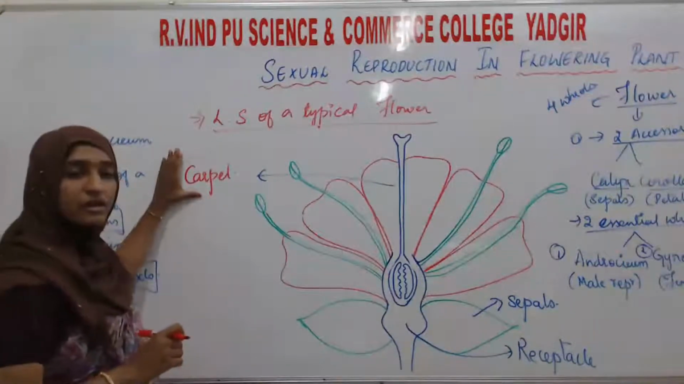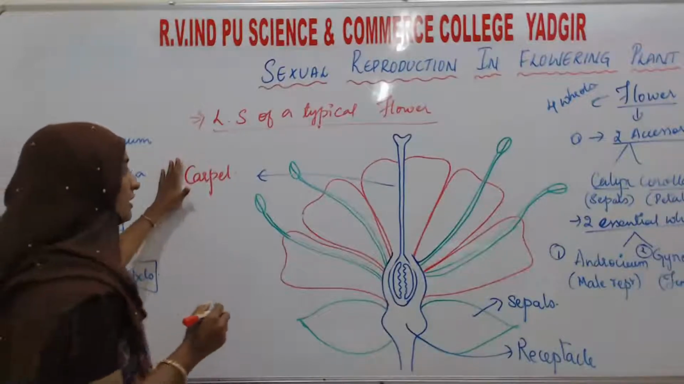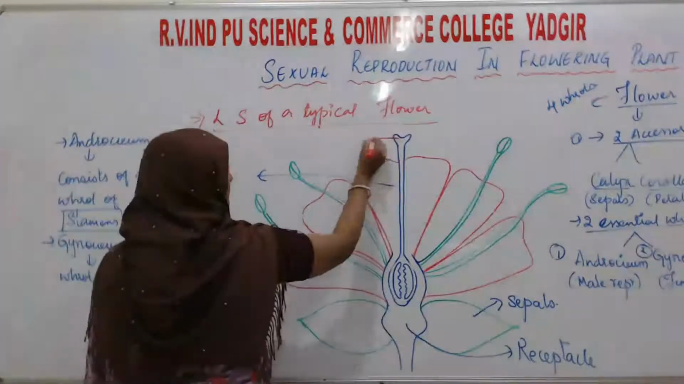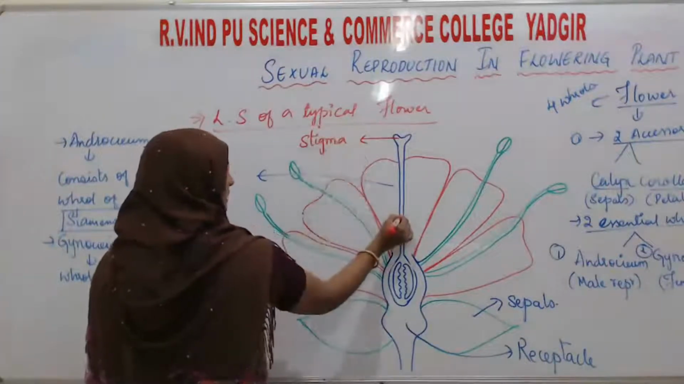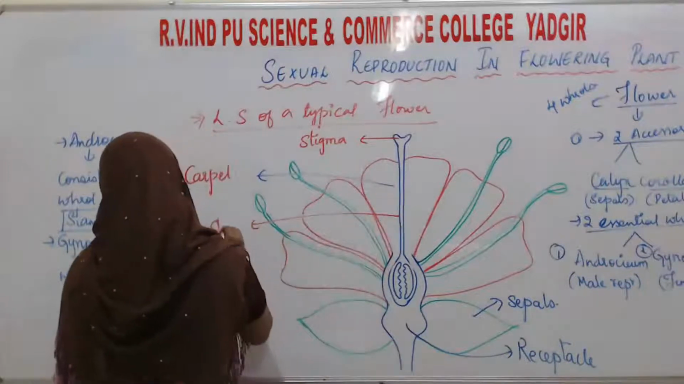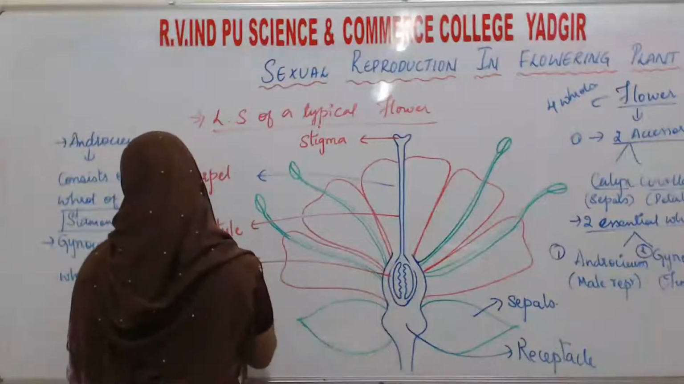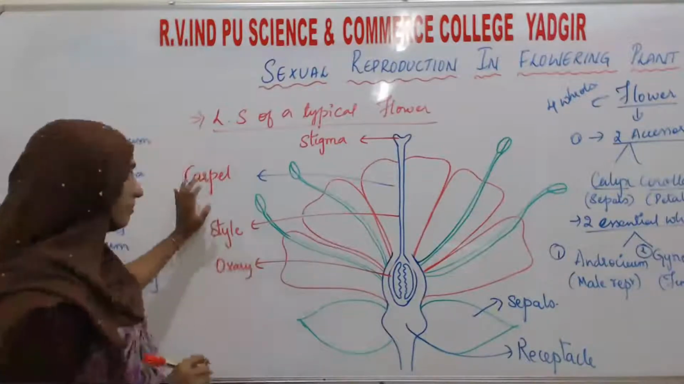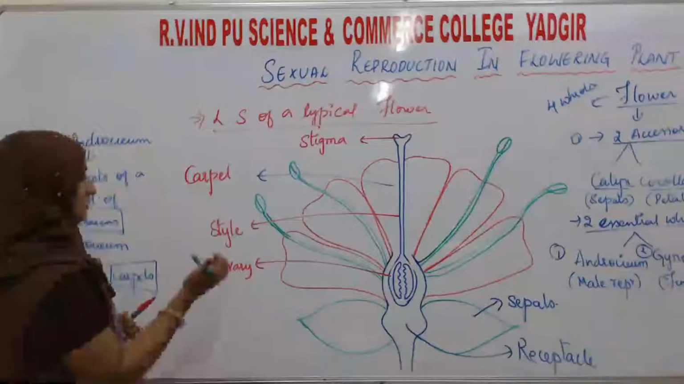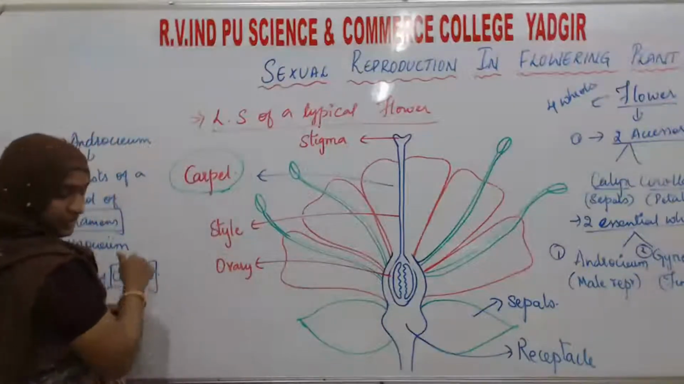This carpel consists of three parts. What are they? That is stigma, style, and one more, that is ovary. What are the three parts of the carpel? See here, this structure we can call the carpel. I will explain here.